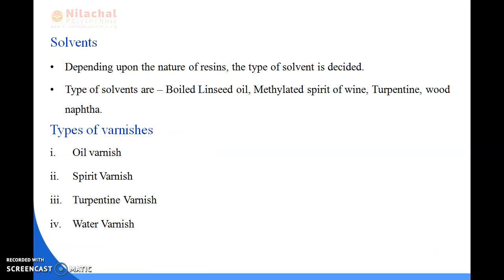And the last one is solvents. Depending upon the nature of the varnish, the type of solvent is used. What are the types of solvents? Boiled linseed oil, methylated spirit of wine, turpentine, wood naphtha. So what are the types of varnishes? I've already discussed them. First one is oil varnish, second one is spirit varnish. These two varnishes I have already discussed with you.